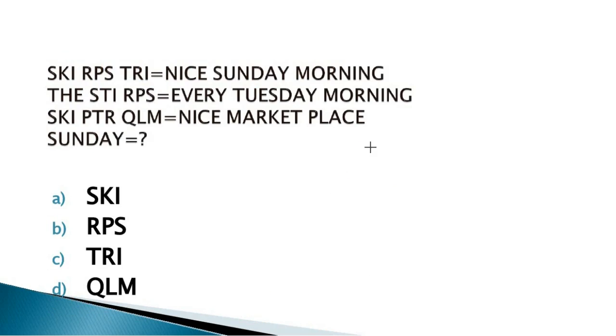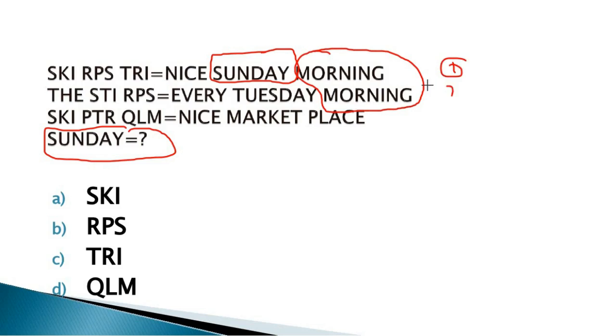SKI RPS TRI means nice Sunday morning. THE STI RPS means every Tuesday morning. SKI PTR QLM means nice market place. And we have to find the coding for Sunday. And here is Sunday, and the extra is morning. If you see the morning in statement 1 and statement 2, the coding for the morning is RPS, the same in statements 1 and 2.